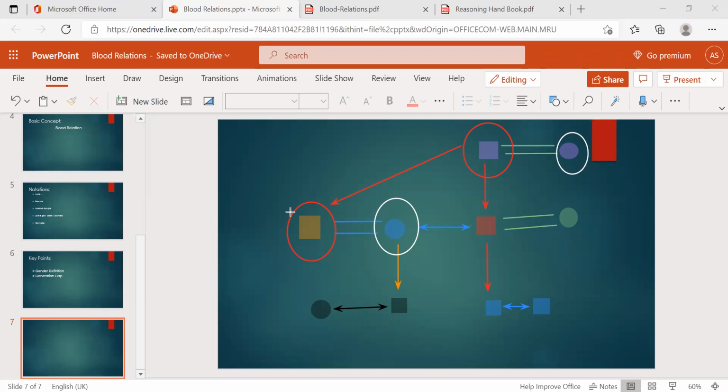Now from this only you need to understand everything first of all. I'll check. How is this person related to this person?